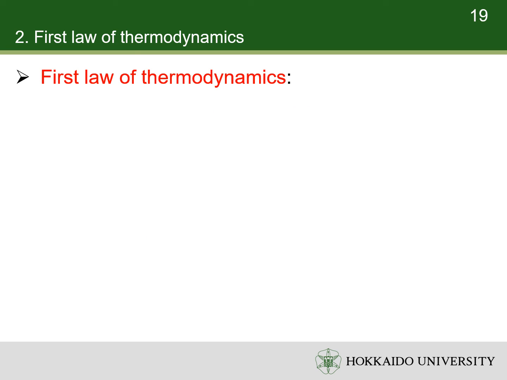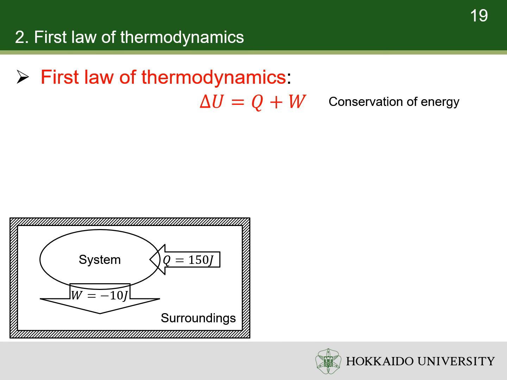The first law of thermodynamics states that the change of internal energy is the sum of heat and work. The first law of thermodynamics is a version of the law of conservation of energy. For a closed system, the energy change is equal to the net energy flow into it. For example, if a system receives 150 joules heat from its surroundings, and it does 10 joules work to the surroundings, the change of its internal energy is 140 joules.